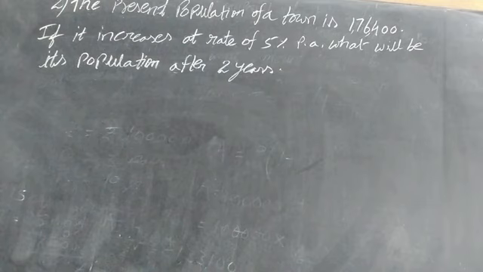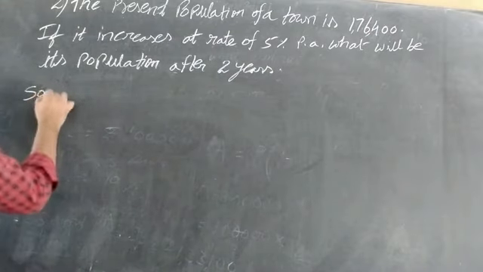That means the population is increasing at a time of 2 years? No, the population will increase for the first year and the second year. So we are finding the first year first and the second year second, which means 2 times we have to find. Instead of finding 2 times, we are using the compound interest formula.